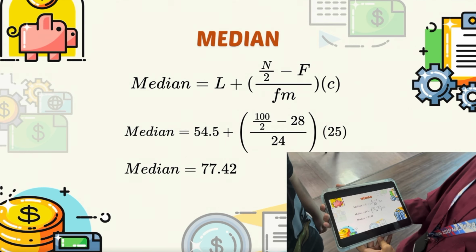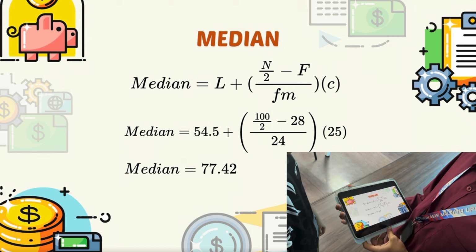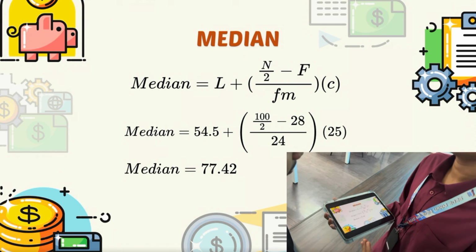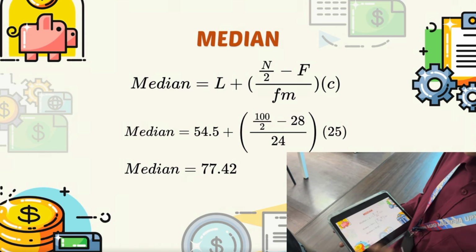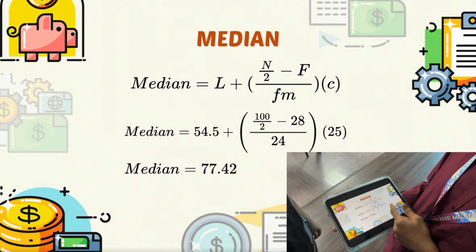Let's go. So, what is median? Median is used to find the middle value of the data set that is arranged in order. In other words, median is actually a middle point of a data set. So, the formula given to find median is L plus N over 2 minus F over Fm times C.